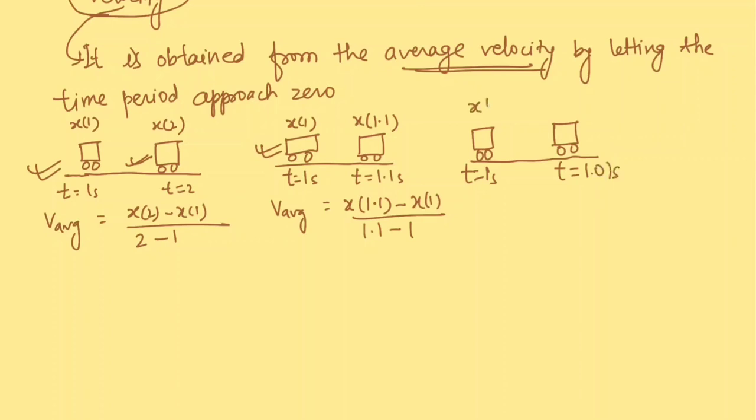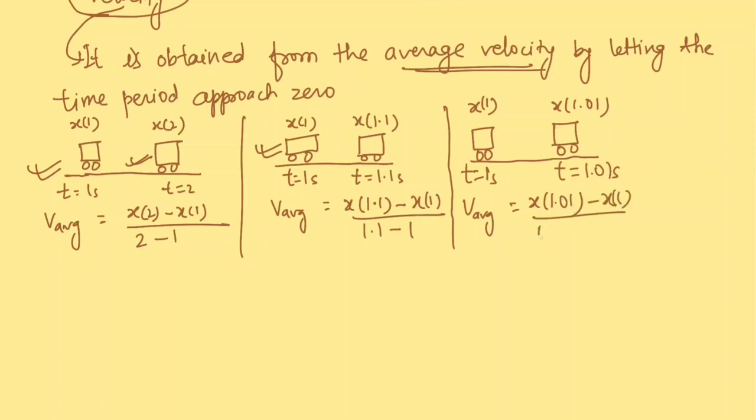So this position is x1 and this position is x 1.01. In this case the average velocity is x 1.01 minus x1 over 1.01 minus 1. So in this case the average velocity is still closer to the velocity that the object was having at t equal to 1 second.